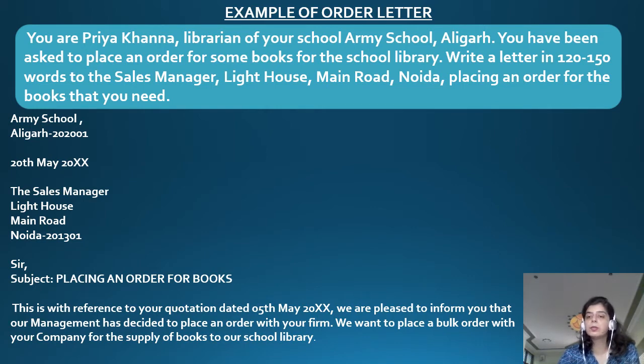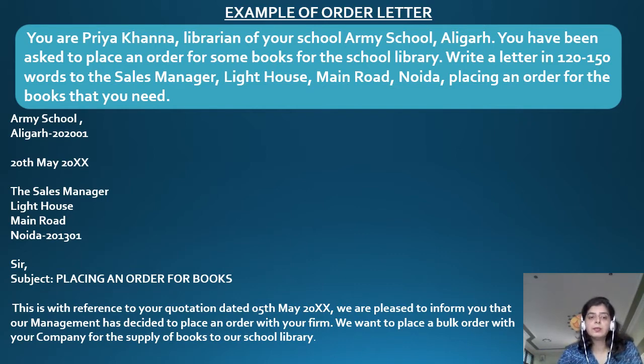Had the address not been given, you should have written simply examination hall. After that, you leave a line, write the date, leave a line, specify the sales manager. In case it is not mentioned, you are supposed to write the proprietor. Now who is the proprietor? Proprietor is the owner of a small business. Probably your parents must be businessmen and they must be having their own businesses. So small businesses which are run by one or two people are known as proprietors.